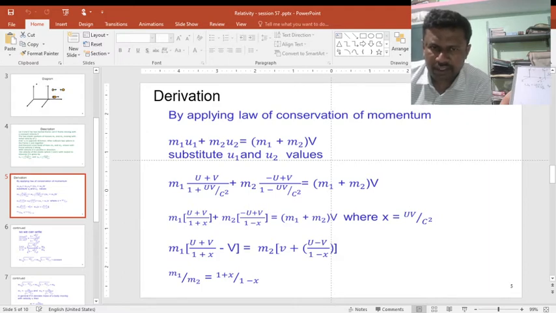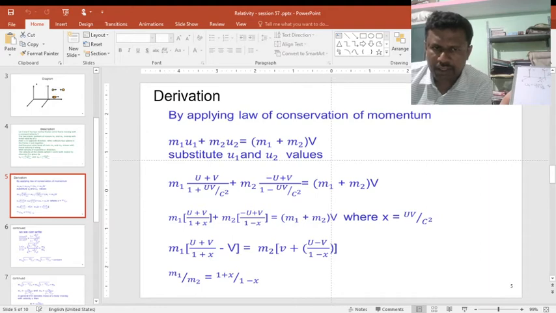Just solve these equations. Put x equals uv by c square. You can write m1 (u plus v) by (1 plus x), and m2 equals minus (u plus v) by (1 minus x). Then rearrange these equations and separate the variables for m1 and m2.